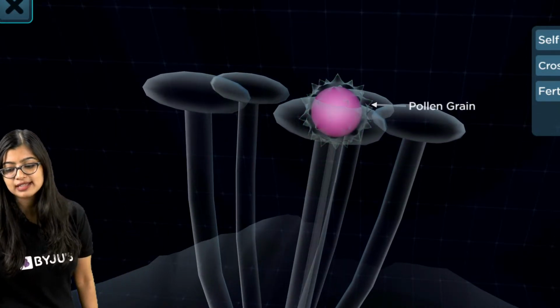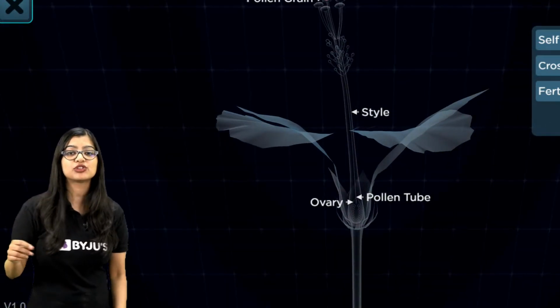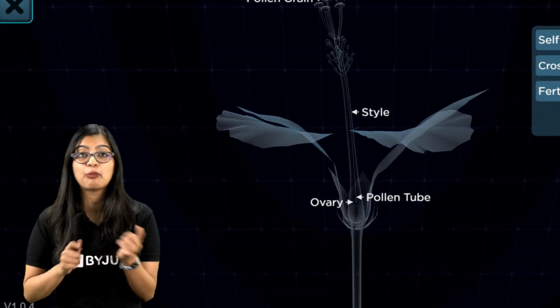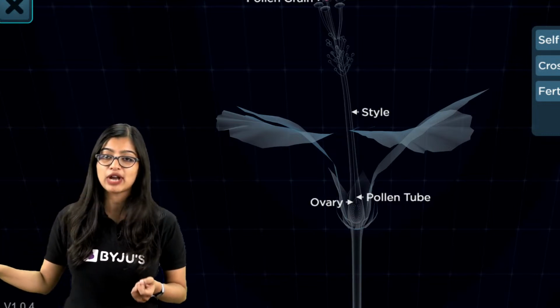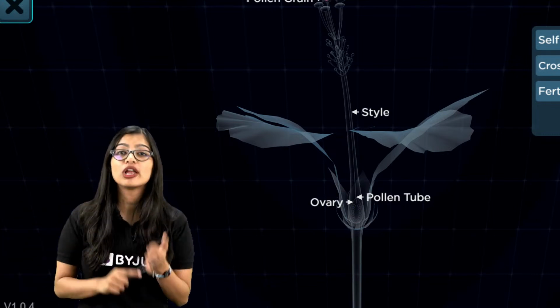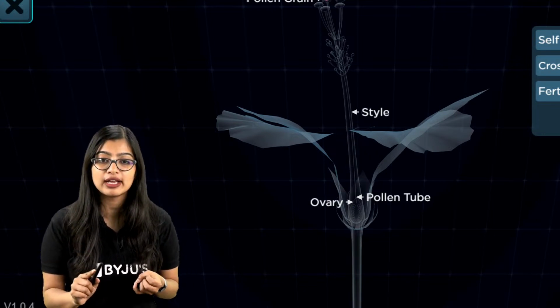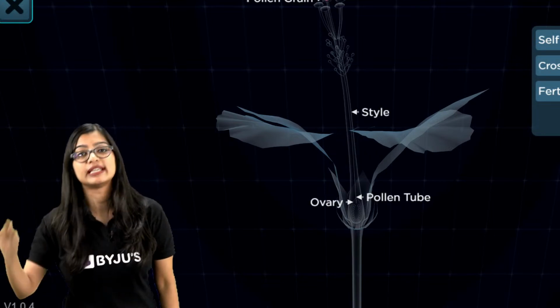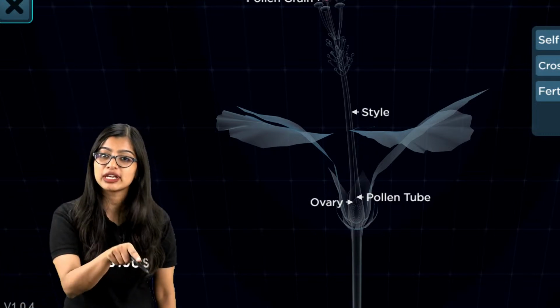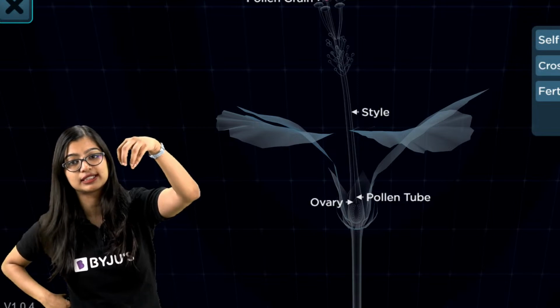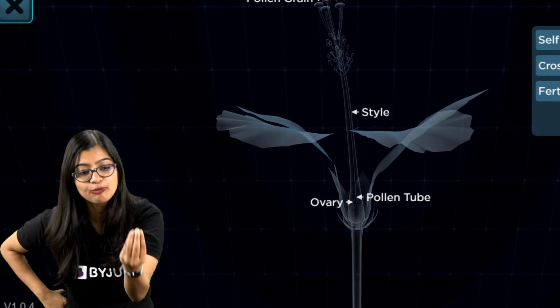Now some of you are asking me, ma'am, what is the difference between pollination and pollen germination? Write this down, and I'm going to write it on the slide as well. Pollination is the transfer of pollen from anther to stigma, alright? That is pollination. Pollen germination is when the pollen lands on the stigma and pollen tube forms, right?